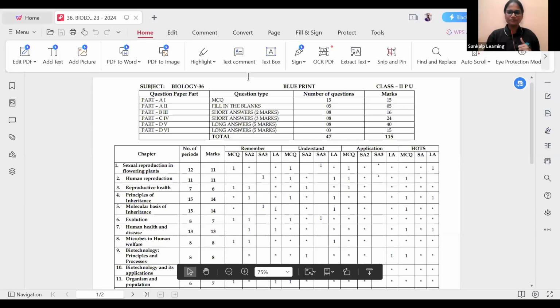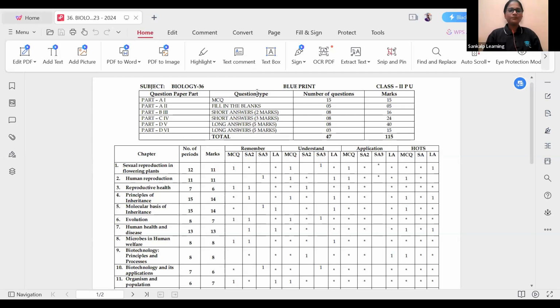So today, first we will discuss the blueprint. Right, guys? First we will discuss the blueprint of biology. I hope the screen is clear to everyone. Just a minute, the screen is still loading. So we have students from all the districts of Karnataka here. Good evening, everyone again. Yes, the screen is loaded. Just a minute, I will zoom it.